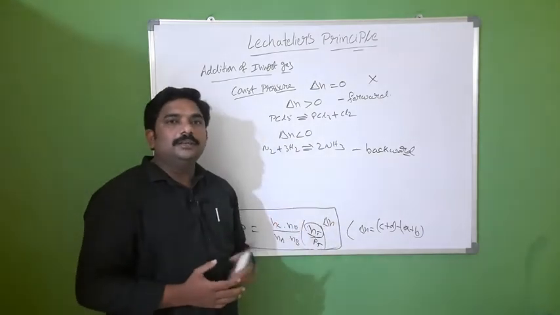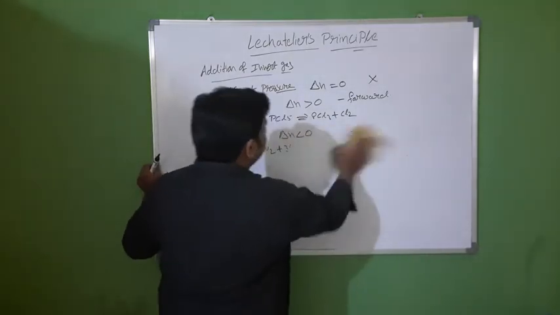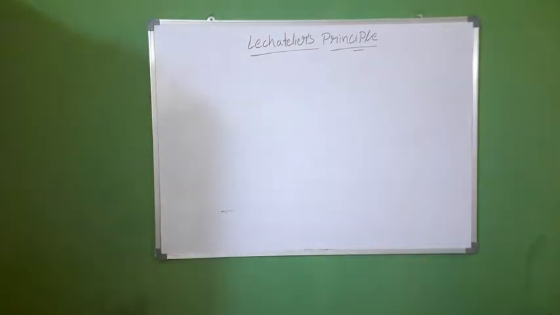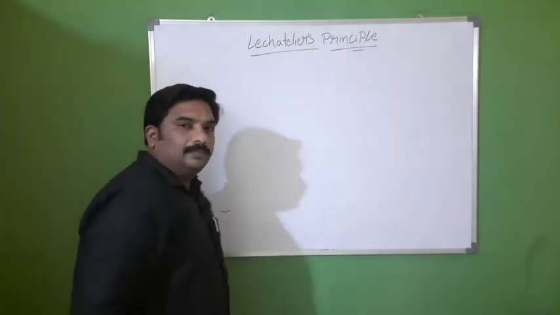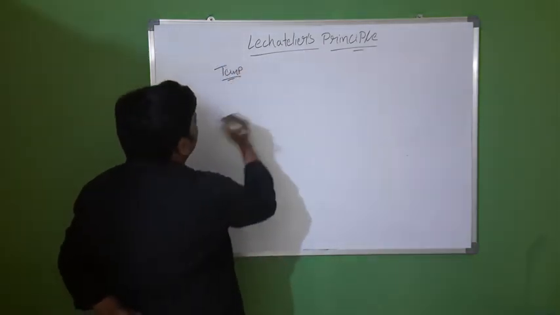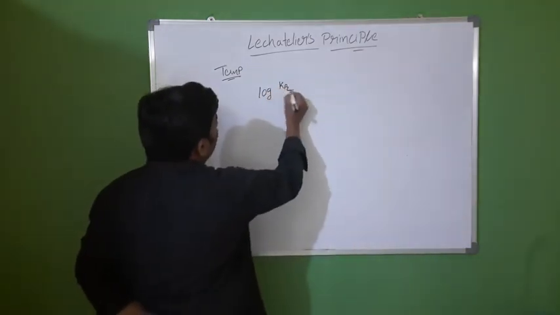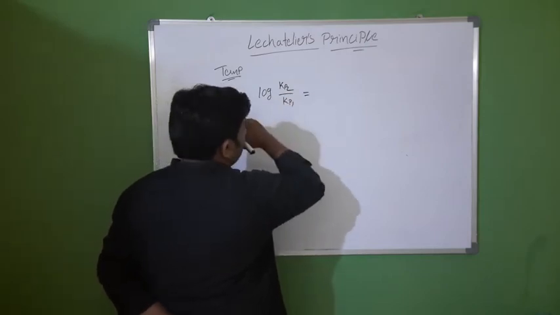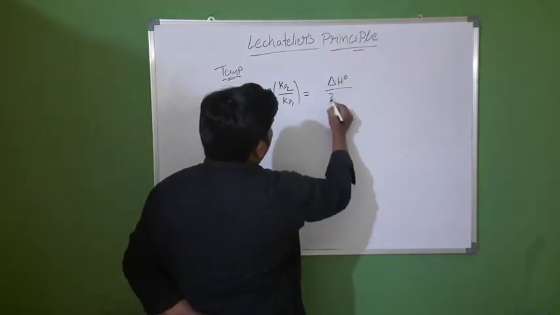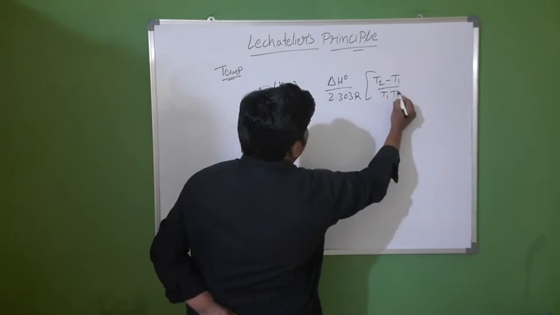Now the effect of temperature. If you write the equation, log Kp2 by Kp1 is equal to delta H0 by 2.303 R into (T2 minus T1) by T1 T2.